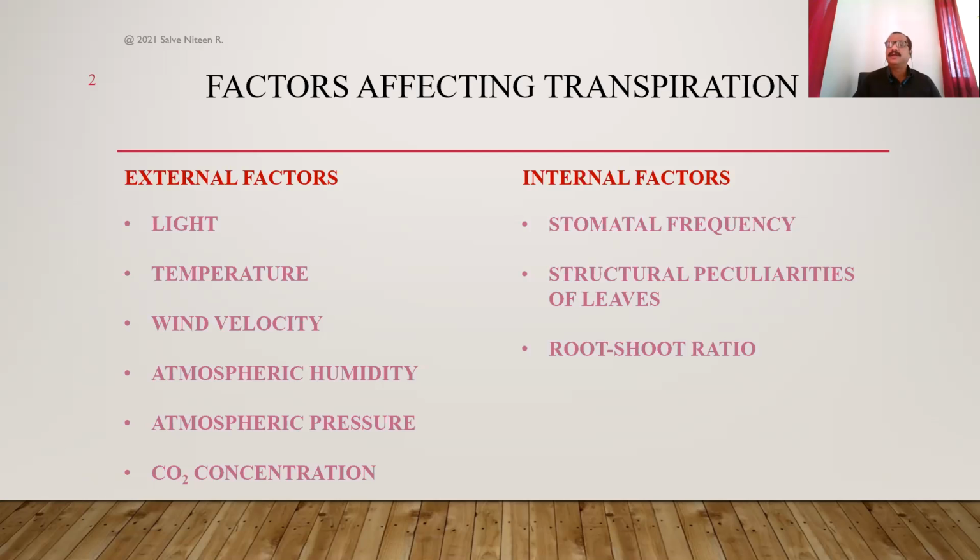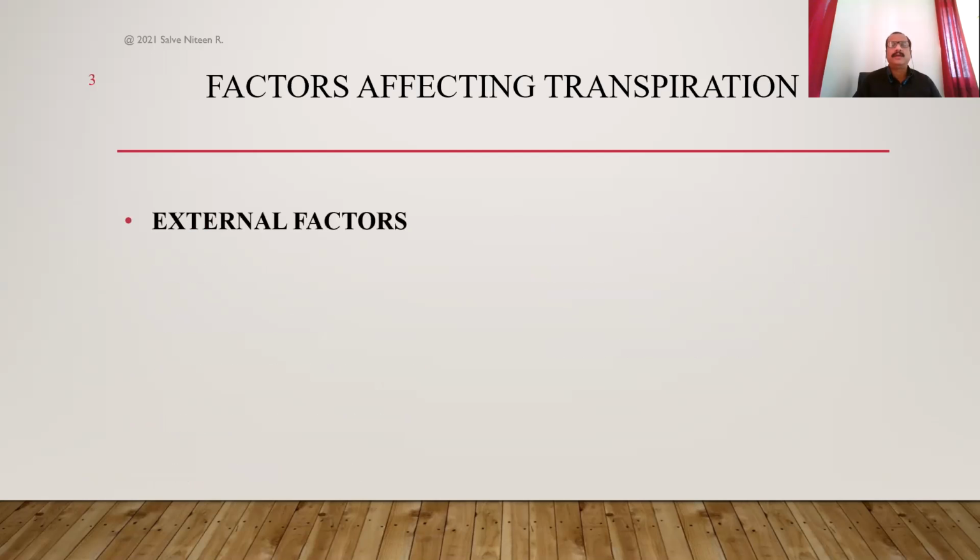We'll discuss first the external factors, the factors which are working outside the plant body. And the first important factor is light, which affects the process of transpiration. As we have studied, there is a close relationship between light and the mechanism of opening and closing of stomata, which we studied with the help of Stewart's hypothesis and Leavitt theory in our previous lectures.